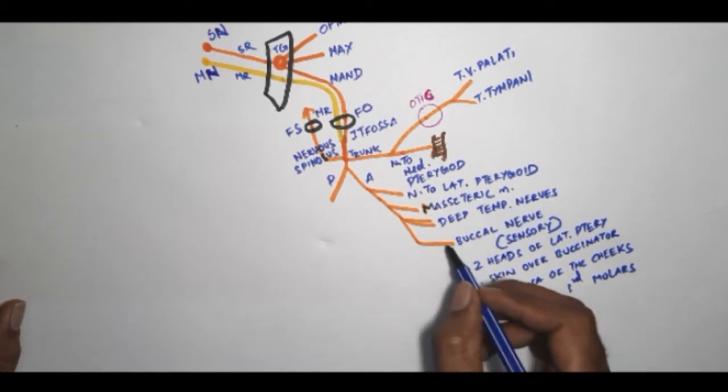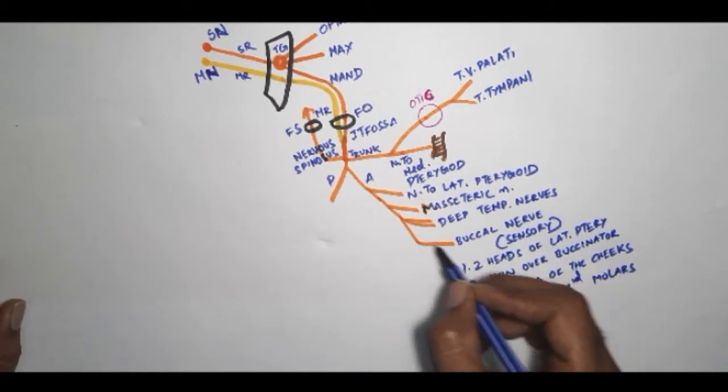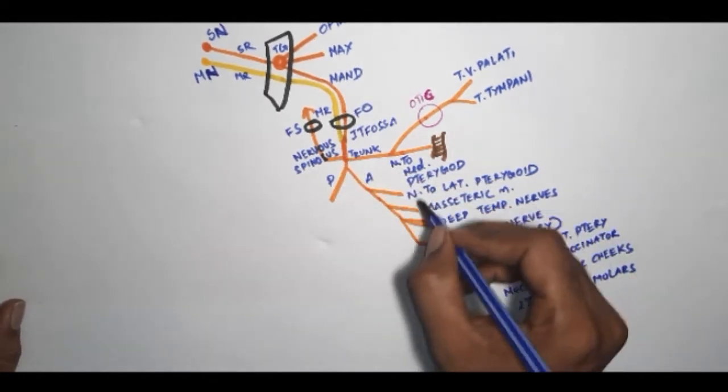So basically it's taking the sensation from this region, it runs up. The other things are actually coming down and supplying.